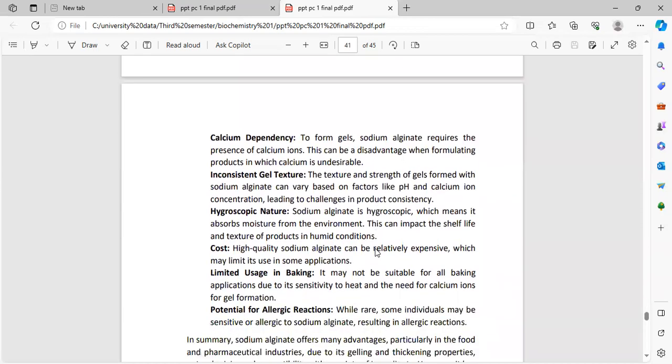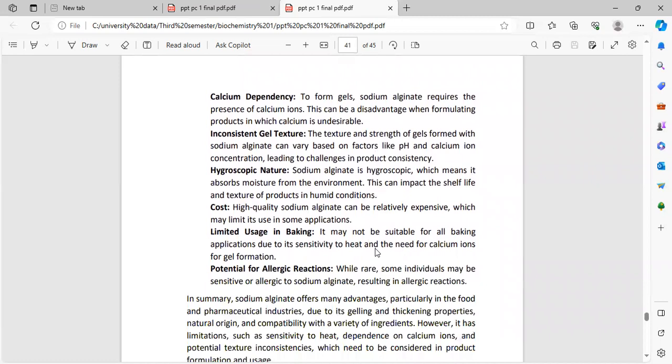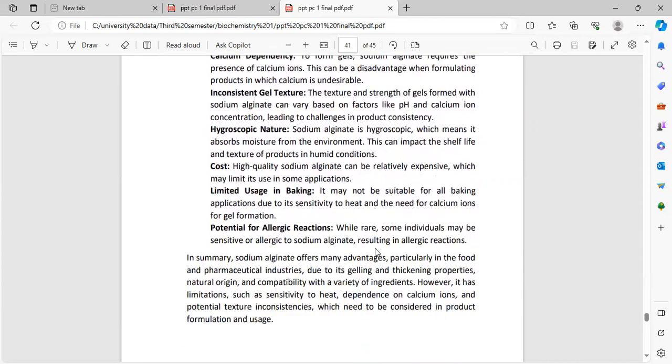Calcium dependency to form gel. Sodium alginate requires the presence of calcium. This can be a disadvantage in formulating products in which calcium is undesirable. Inconsistent gel texture. The texture and strength of gels formed with sodium alginate can vary based on factors like pH and calcium ion concentration, leading to changing product consistency.